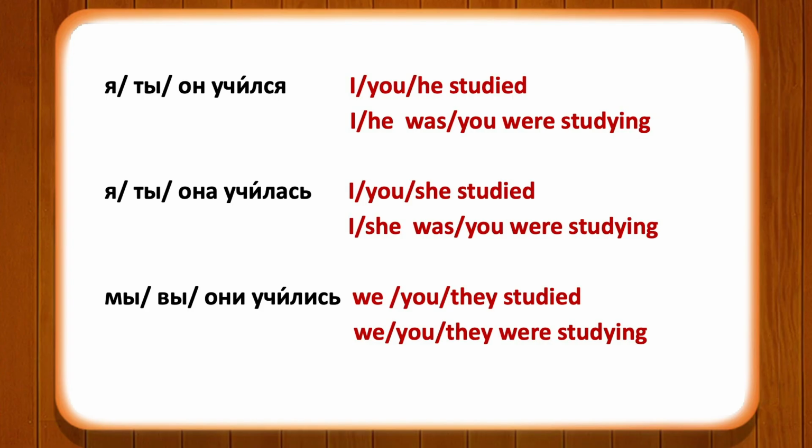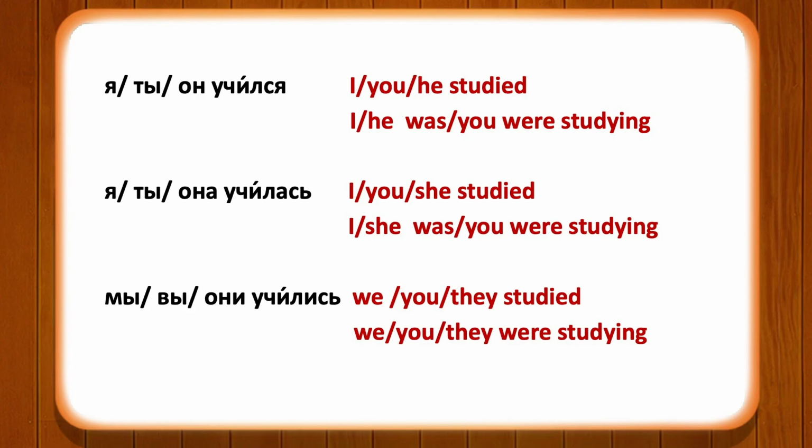Я, ты, он учился, я, ты, она училась, мы, вы, они учились. So учился would mean I studied or I was studying. Училась again, я, ты, она училась, I, you or she was studying or studied.